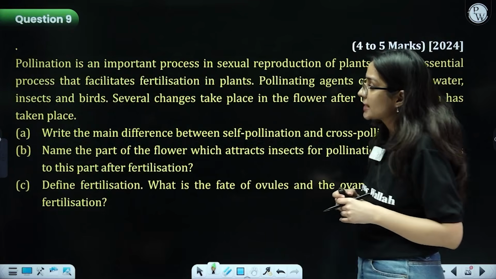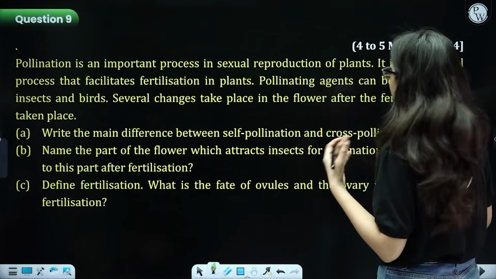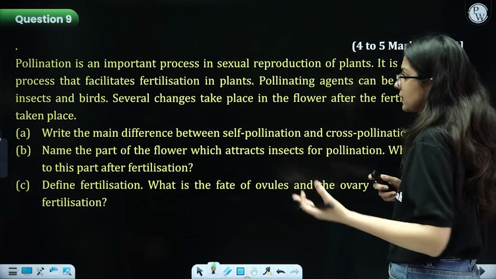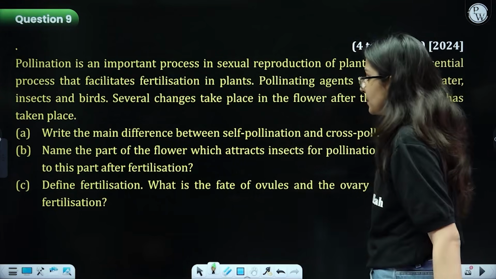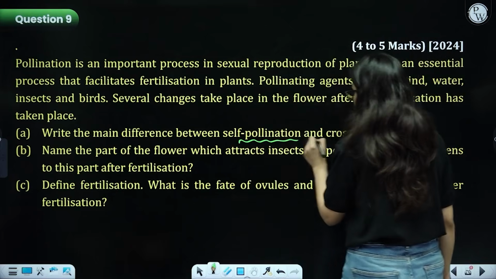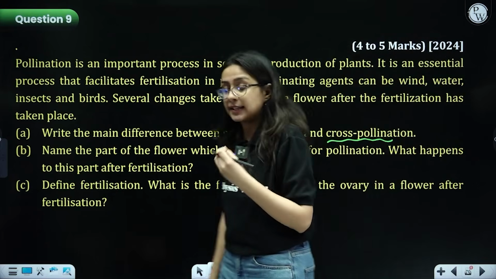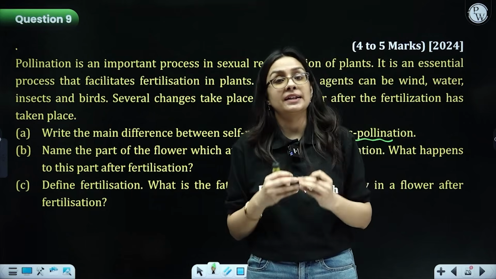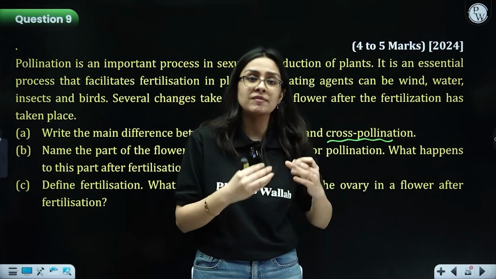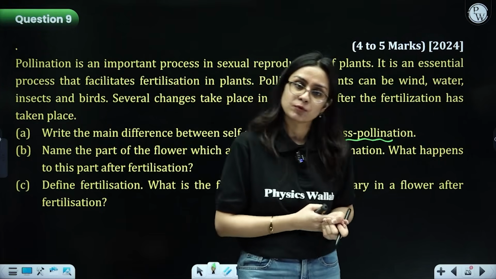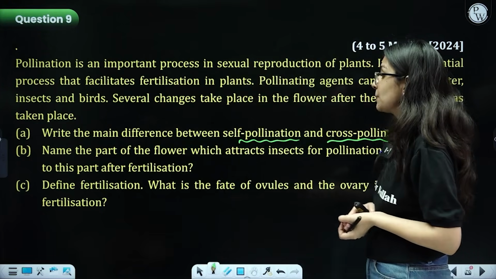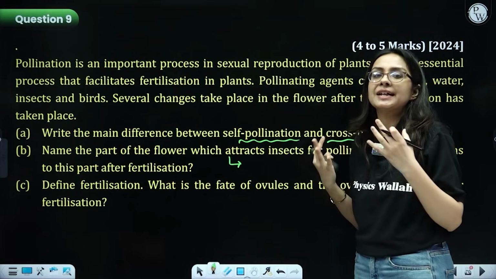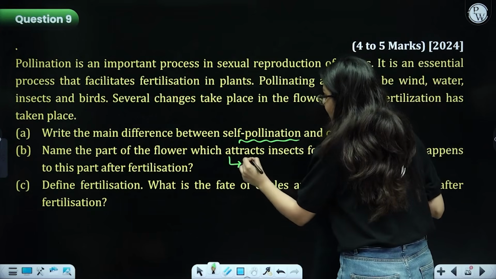The next question again is a case-based question. Pollination is an important process in sexual reproduction of plants. It is essential and facilitates fertilization. Agents can be wind, water, insects and birds, and many changes take place in the flower. Main difference between self-pollination and cross-pollination: beta, in case of self-pollination, it takes place between the same flower or different flowers of the same plant. But in case of cross-pollination, it takes place between 2 different flowers of 2 different plants but the same species. Got my point? Then the next question says, name the part of the flower which attracts insects for pollination. For attraction, you need something very brightly colored, very large. That is your petals.